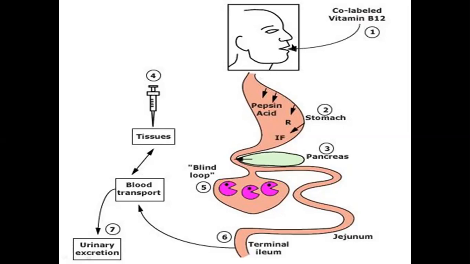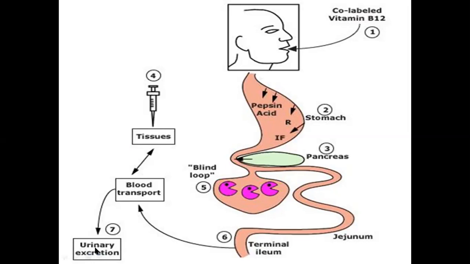So if the patient has a normal intestine, no problem over here, so what will happen? This labeled vitamin B12 will be carried over to the terminal ileum, and then it is absorbed and it is excreted into the urine.